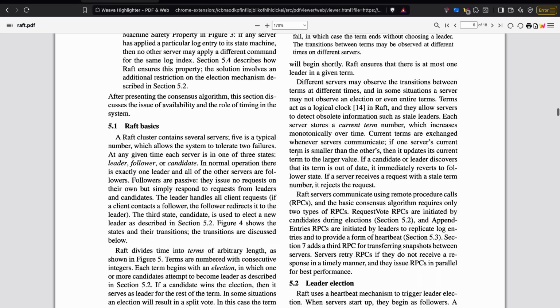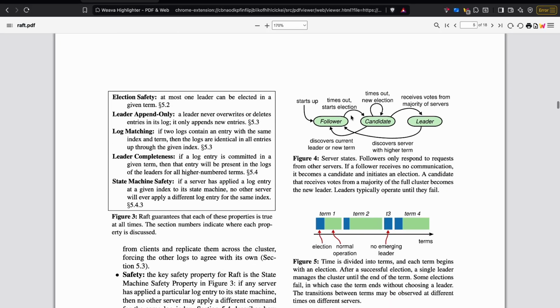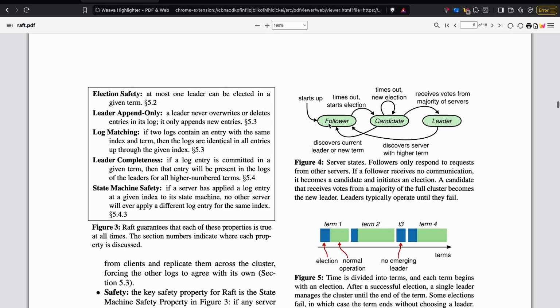So yeah, these are the three states. A server starts up in the follower state. When there is no heartbeat from the leader, it will start an election and move to the candidate state. The candidate, first of all, will vote for itself and request other servers to vote. Once it has received votes from a majority of the servers, it will become a leader.